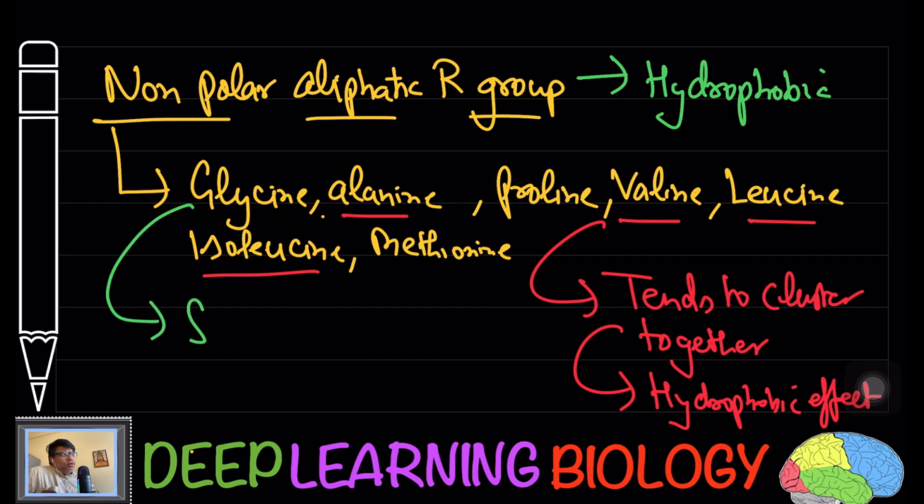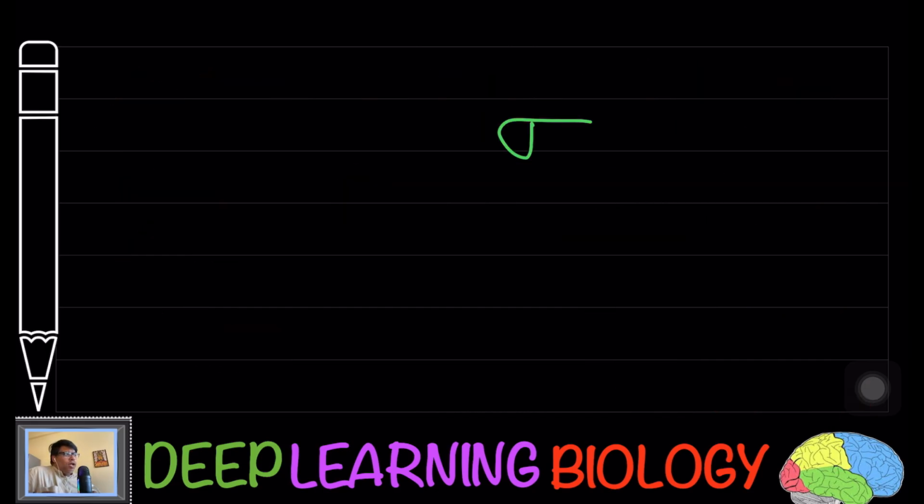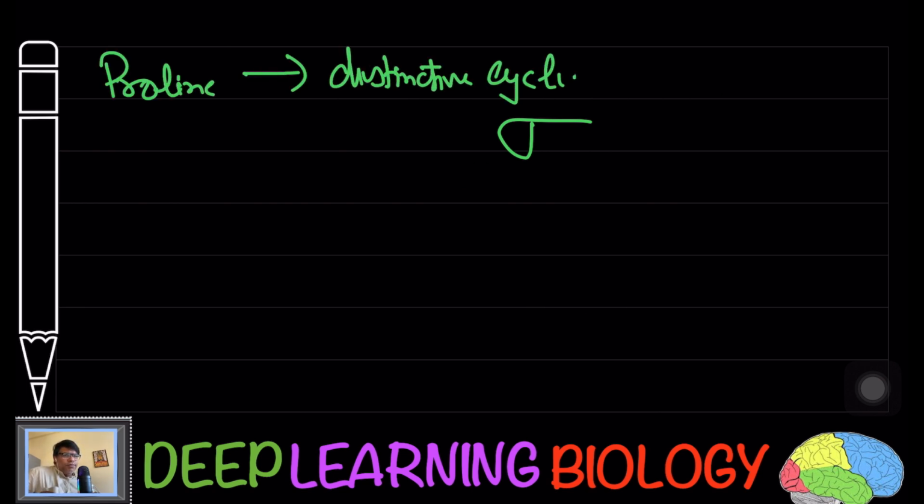Now glycine, you know very well, is going to have a sweet taste. Now we are going to have some more discussion related to proline and methionine. Try to see here, in the case of proline, you are going to have a distinctive cyclic structure, just like an inverted P. If you want to see, you can draw the structure like this.